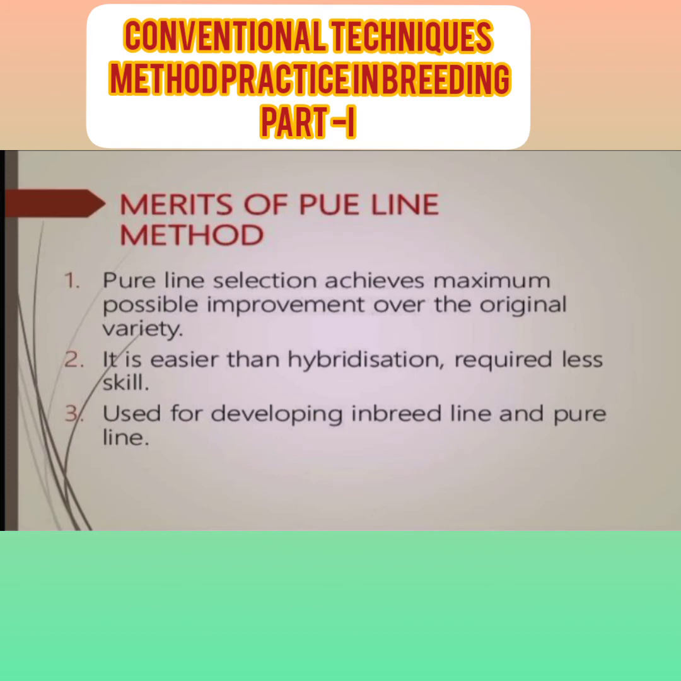Let's see the merits of pure line selection. Pure line selection achieves the maximum possible improvement over the original variety. It is easier than hybridization. It requires less skill. It is used in developing inbred lines and pure lines.